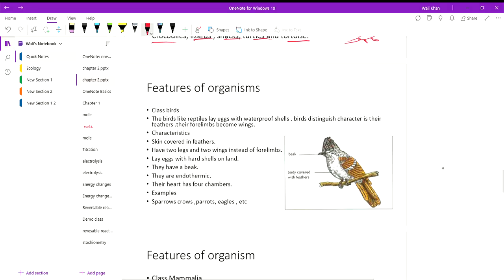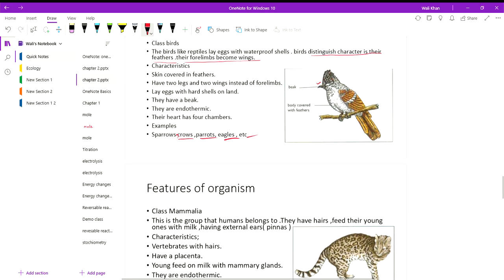Then we have class birds. The birds, like reptiles, lay eggs with waterproof shells. The birds' distinguishing character is their feathers. Their forelimbs become wings. Characteristics are skin covered with feathers, have 2 legs and 2 wings instead of 4 limbs, lay eggs with hard shell on land, they have a beak, they are endothermic, their heart has 4 chambers. Examples are sparrows, crows, parrots, eagles, etc. So many birds you can see in the sky.